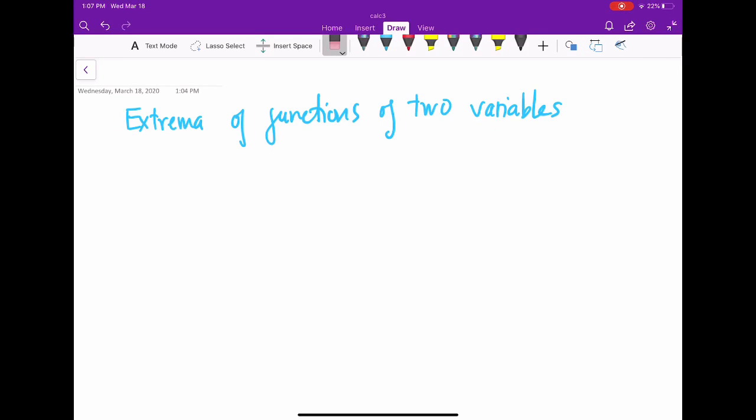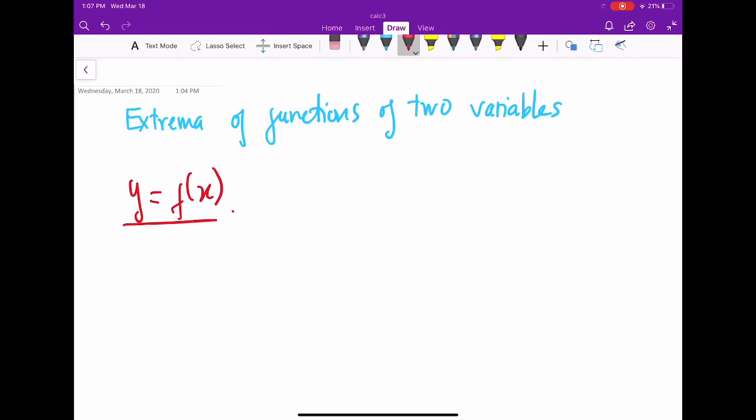Hello, today we will study extrema of functions of two variables. Firstly, I would like to remind you of some ideas from calculus 1 with extrema of a function of one variable. Okay, so let's consider the function y equal to f of x.